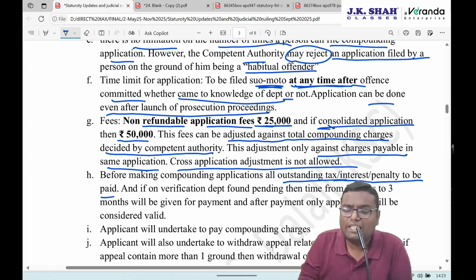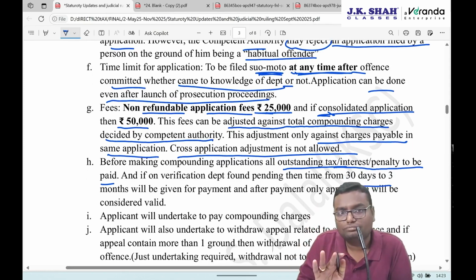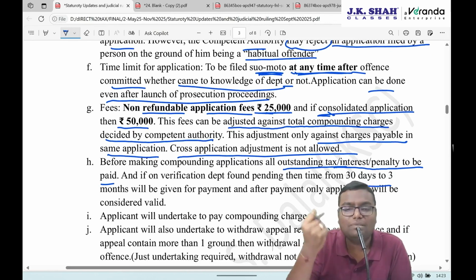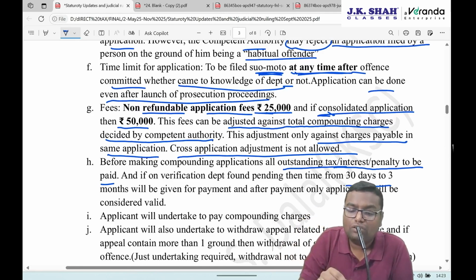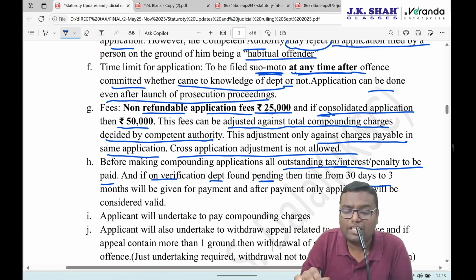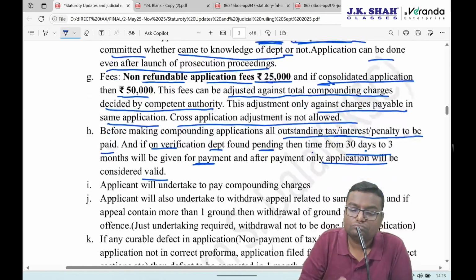It can be extended, but maximum 3 months. If I am not paying in that extended time also, my application of compounding will be rejected and prosecution will be started. If on verification the department finds it still outstanding, then a time of 30 days to 3 months will be given for the payment, and after payment only the application will be considered valid.